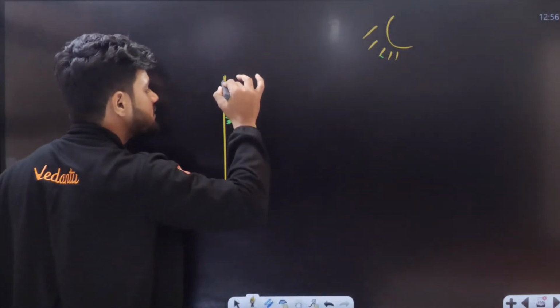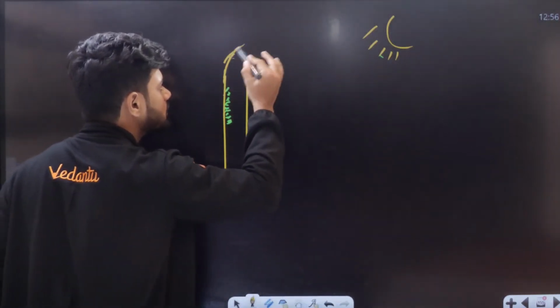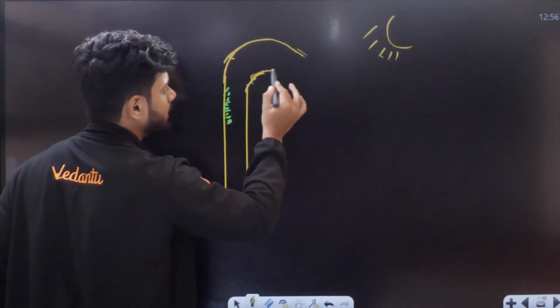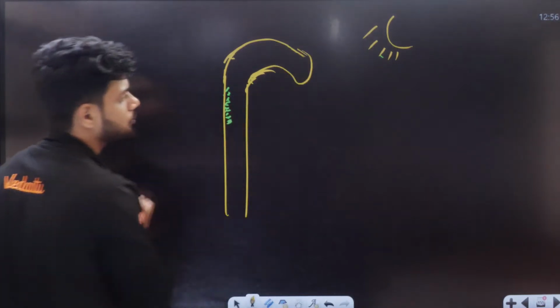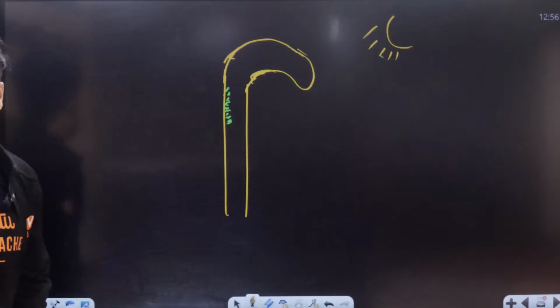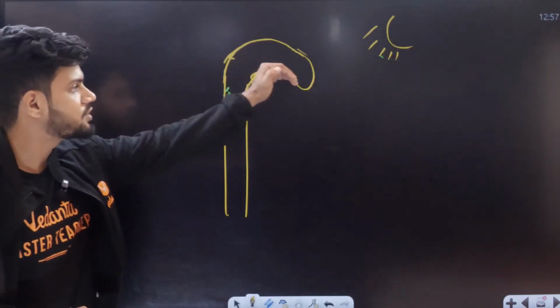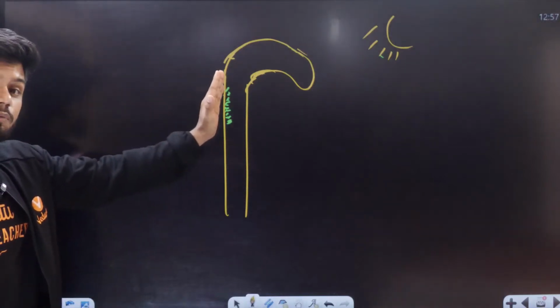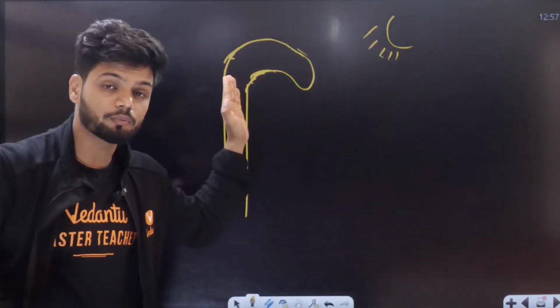This region will grow faster, and it looks like it is bending towards light. This side will grow very slow, and you can see a curvature towards the sunlight, because phytohormones are accumulated opposite to sunlight.